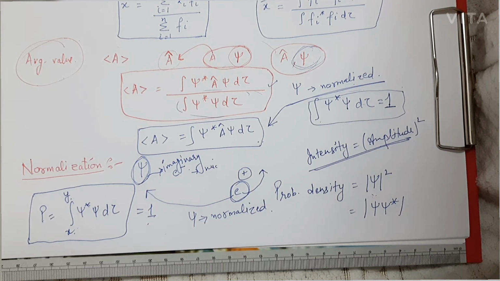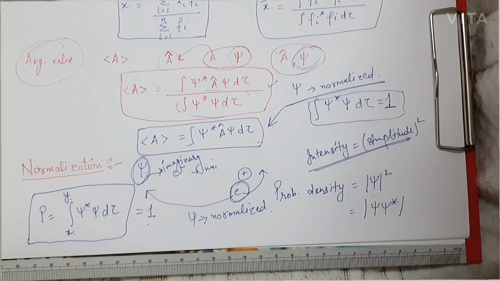So if psi is not normalized, then we have to normalize that wave function. In quantum mechanics, the wave functions should always be normalized. If the wave function given to you is not normalized, then you have to first normalize that wave function. So this is all about normalization.